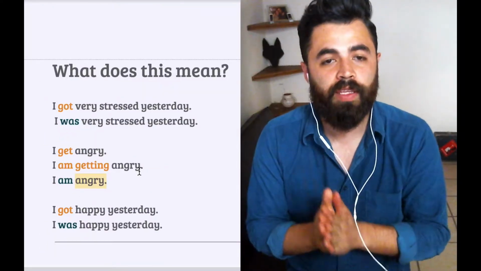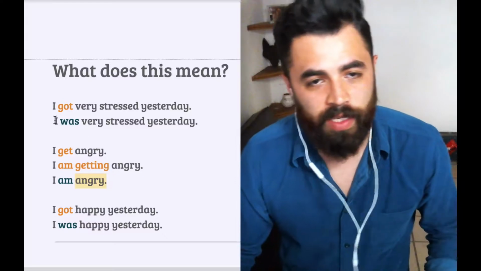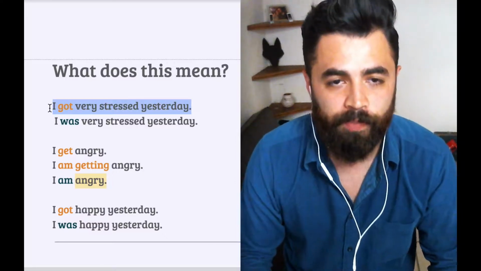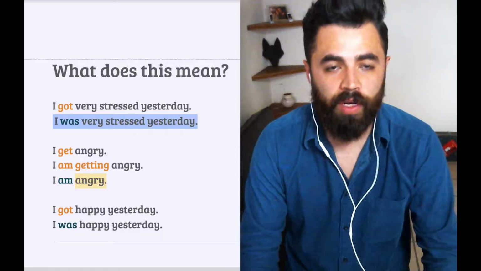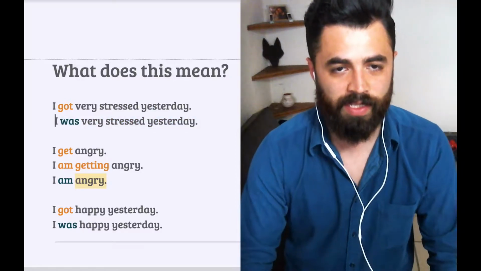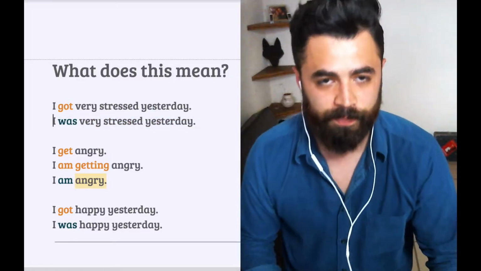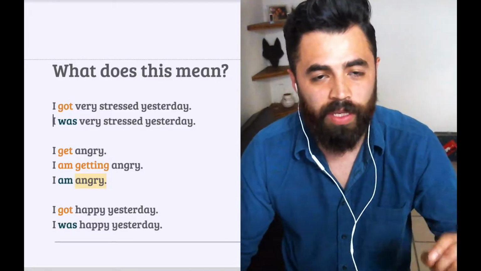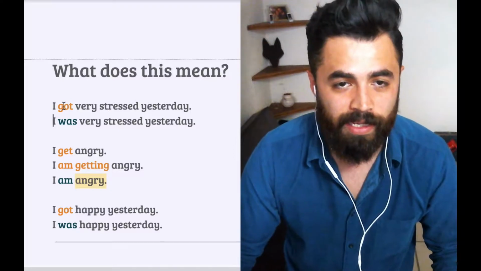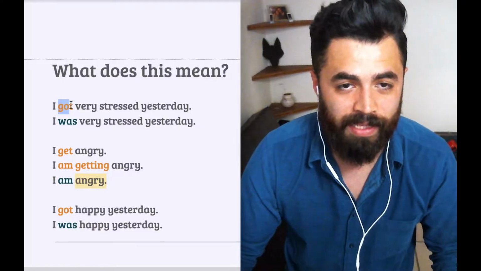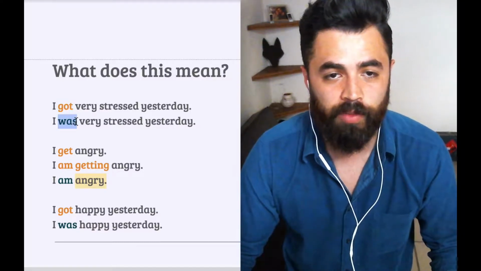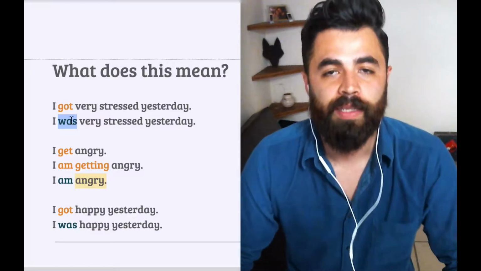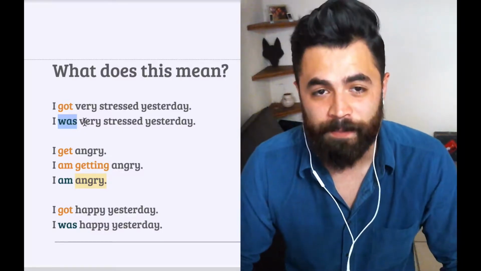All right, so let's look at the differences. First example, I got very stressed yesterday, and I was very stressed yesterday. Now, same exact sentence. The only thing that changes is here we have get in the past tense, and the verb to be in the past tense. So got and was is the only thing that changes. All right, now what changes as far as the meaning?